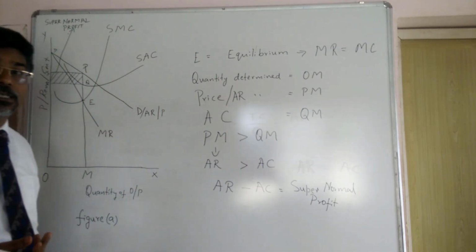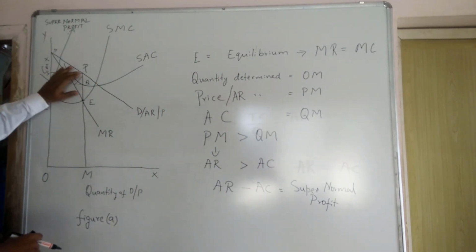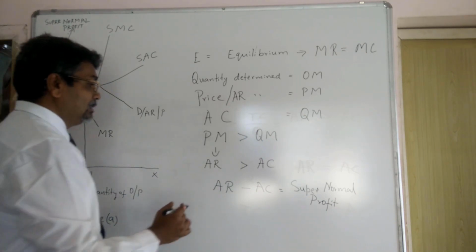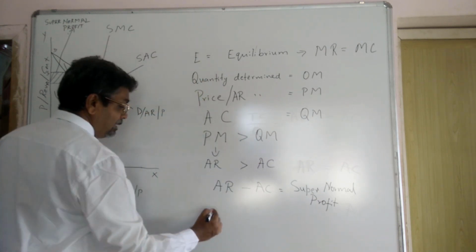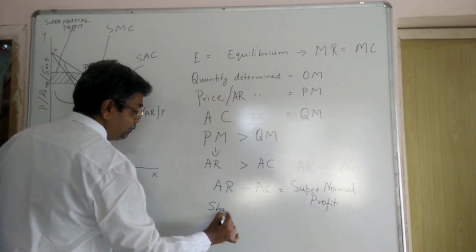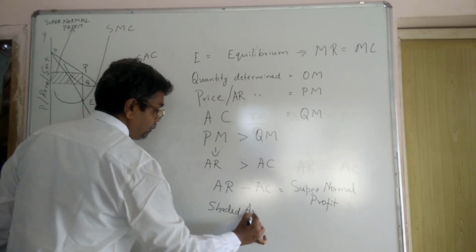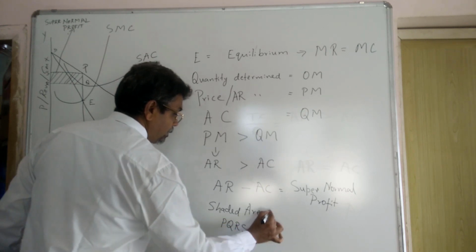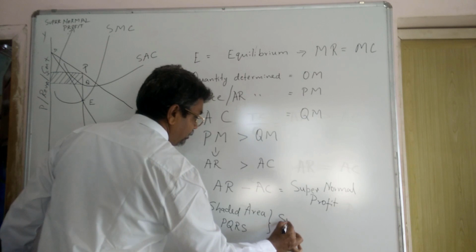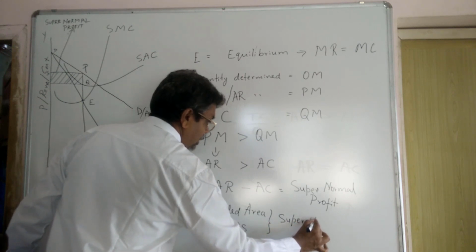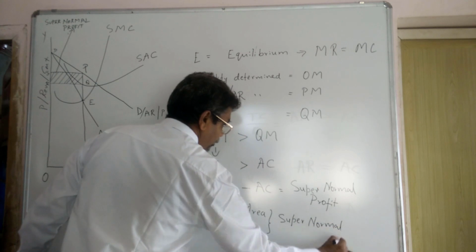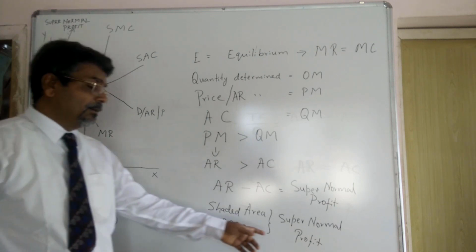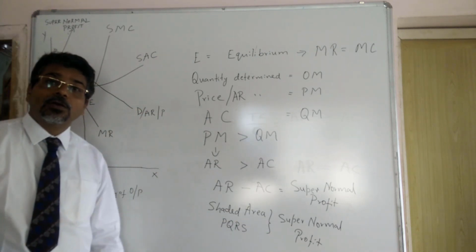When AR is greater than AC, he is getting the supernormal profit, the area PQRS. So supernormal profit is denoted by the shaded area. Supernormal profit is shown by the shaded area PQRS.